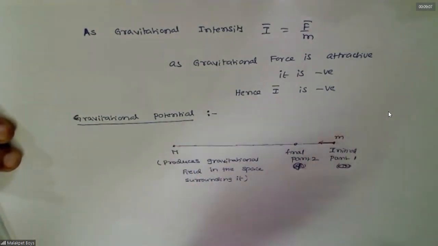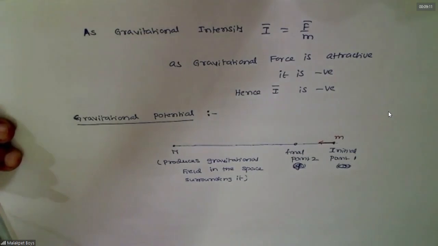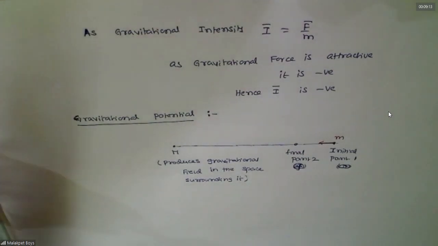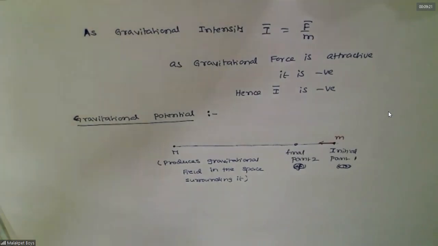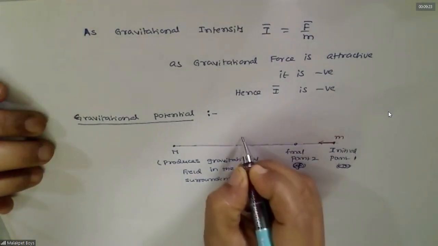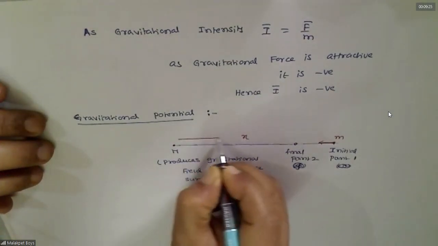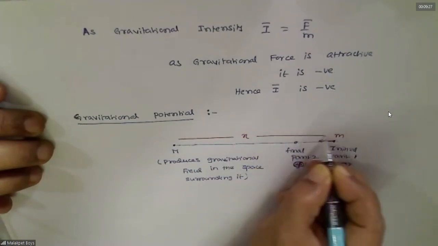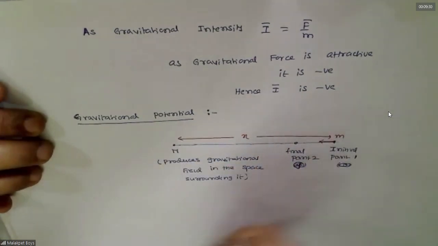Now you can see, is gravitational force a constant force or a variable force? Constant force. Wait, the radius changes. Distance is changing, sir. It is a variable force, because as x changes, the force will change or not? Yes, sir.